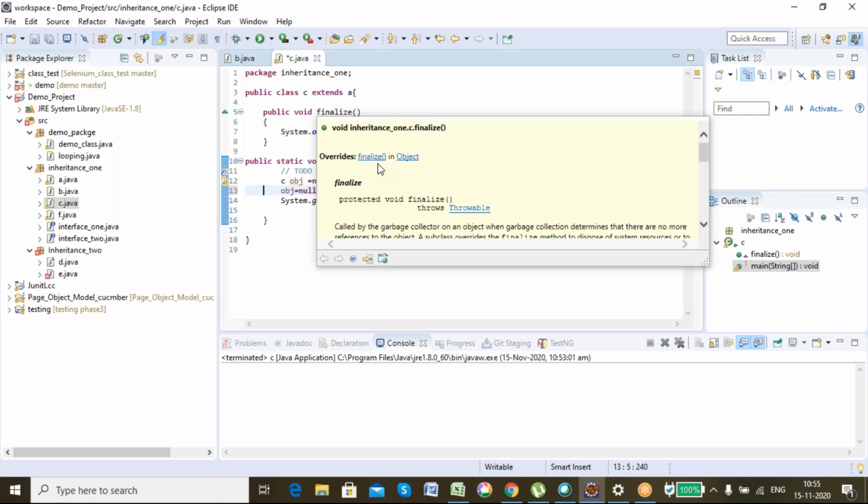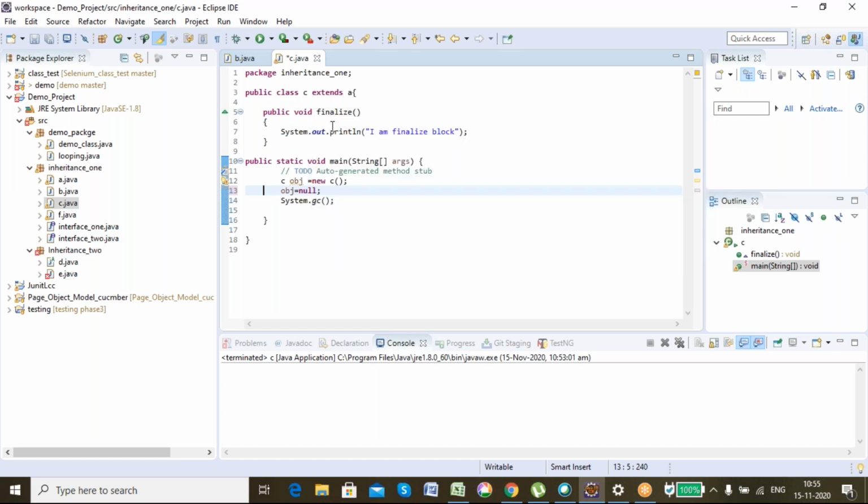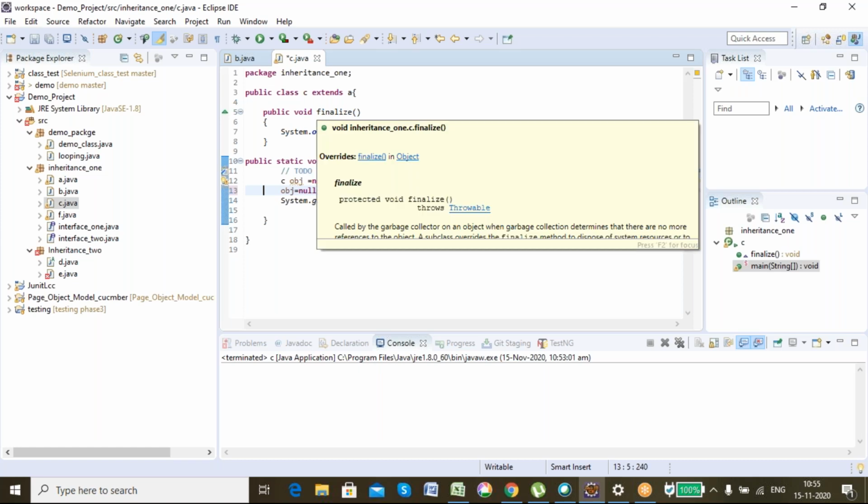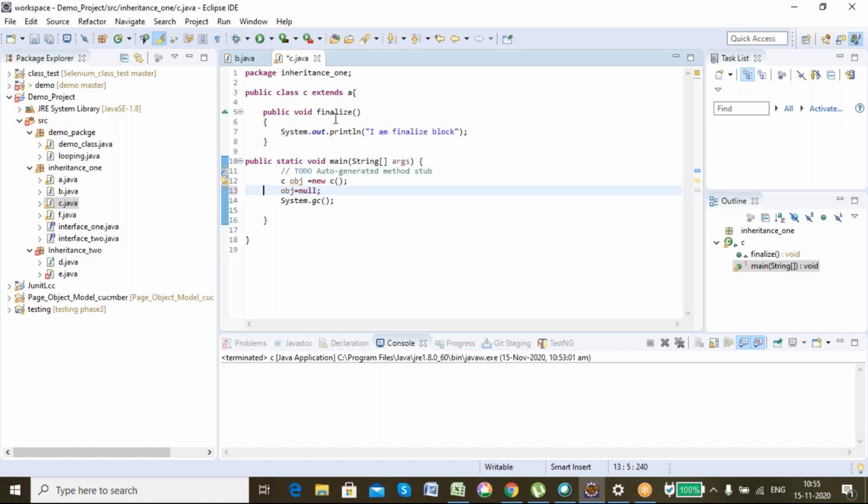Since it is inheriting the Object class, I am able to override the finalize function present in Object. As I have overridden it, it is called in my class when I'm accessing it. As you know, the nearest function will be called. Now you got it. In real time, multiple inheritance is being accepted by Java. I showed you one proof.